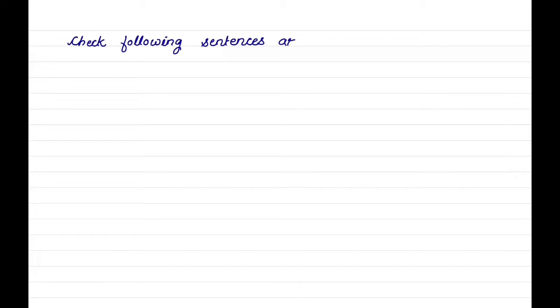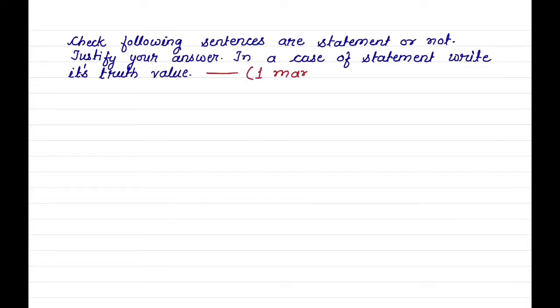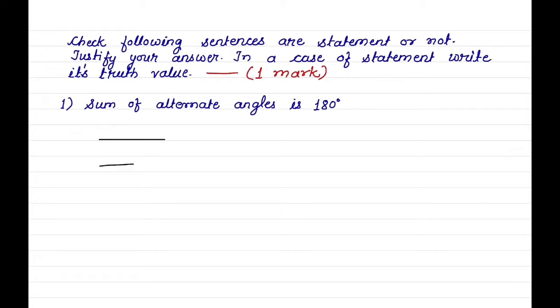We will see some questions on it. Check whether the following sentences are statements or not. Justify your answer, and in case of statement, write its truth value. This is for 1 mark. Each question carries 1 mark. First example, sum of alternate angles is 180 degree. First of all, we will see what is meant by alternate angles.